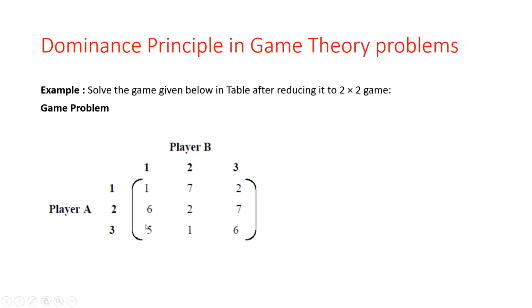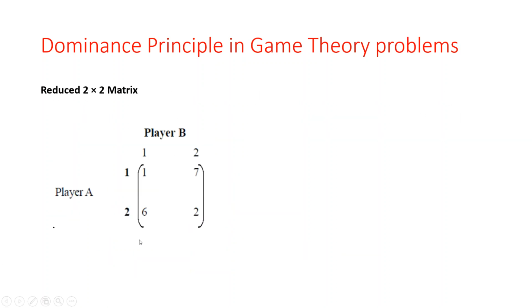Why are we dominating? The dominance property is opposite because player B selects the minimum loss. Okay. For player B we need minimum loss; for player A we need maximum profit. So delete column 3. We get the reduced 2 by 2 matrix as shown in this figure.